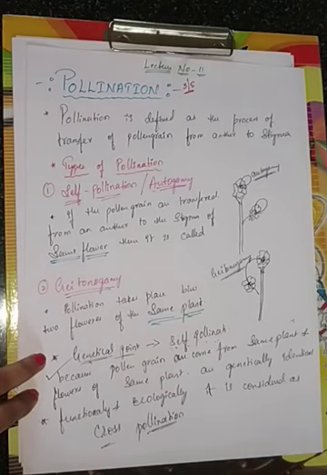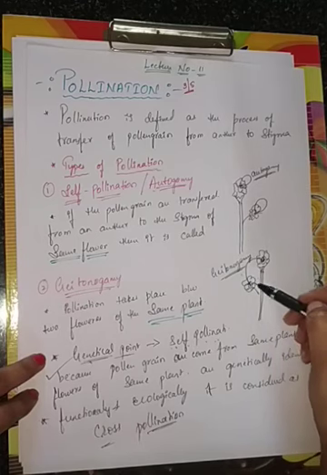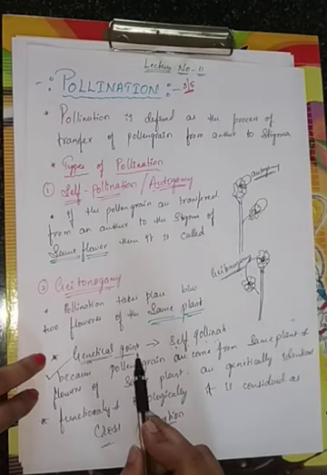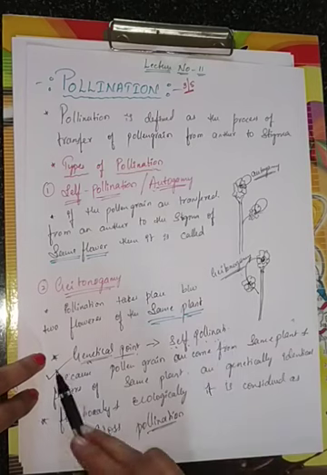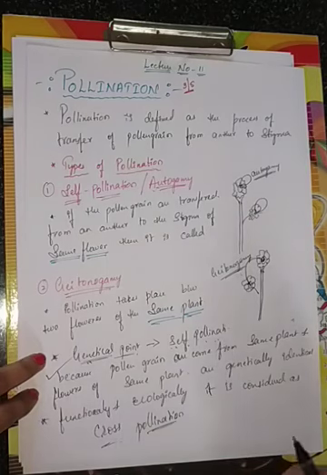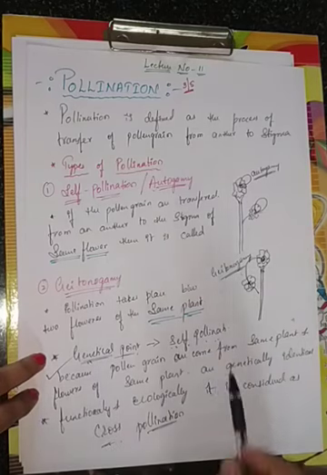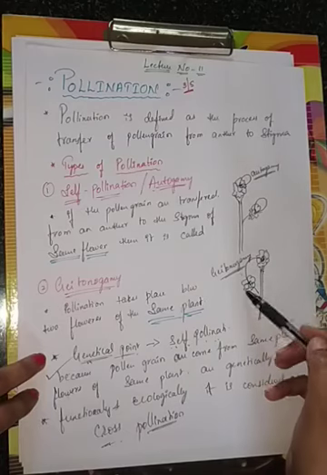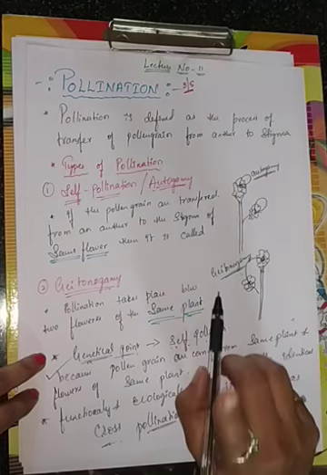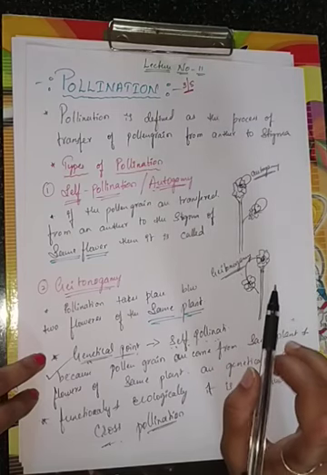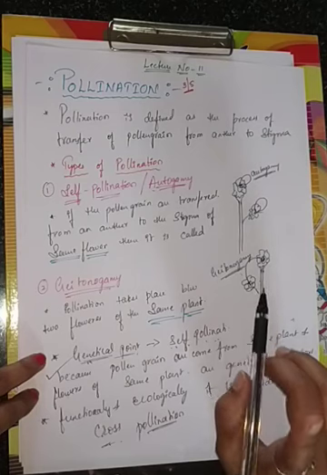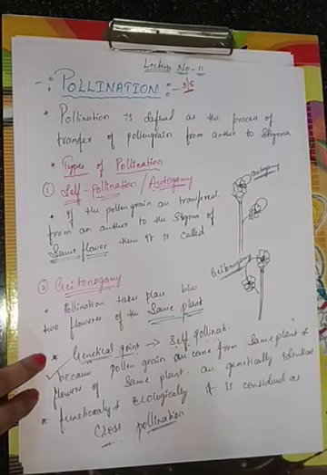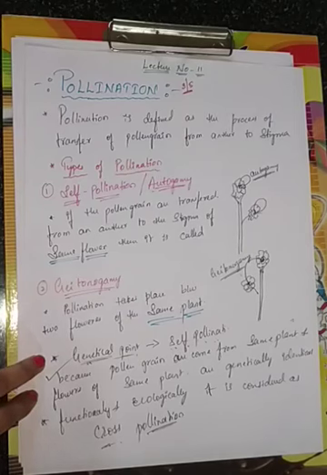Genetically it is called self-pollination. The reason I said it is called cross pollination is that functionally, if pollen grain is going to fall from one flower to another flower, then there should be the help of a pollinating agent. So it is called cross pollination.